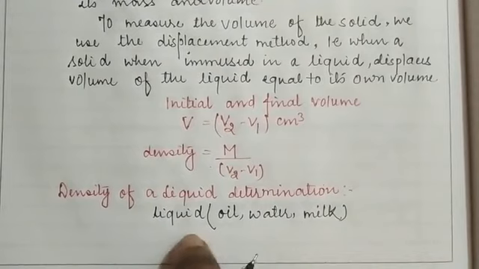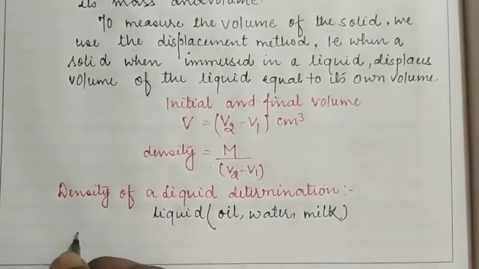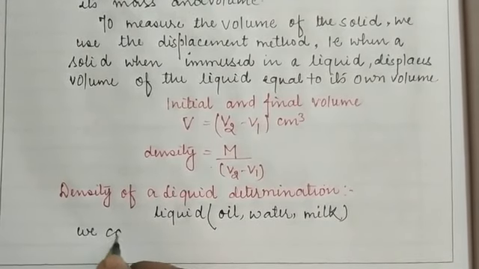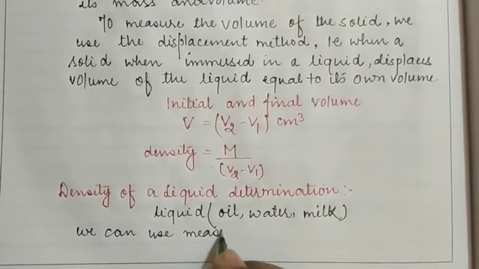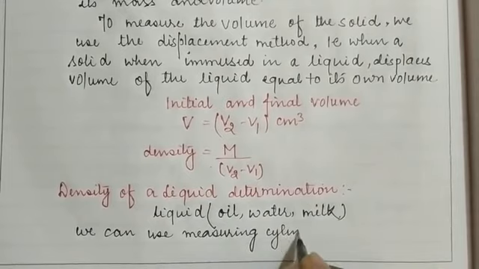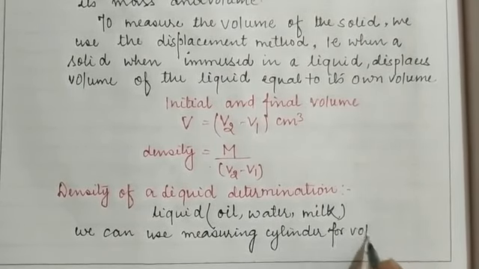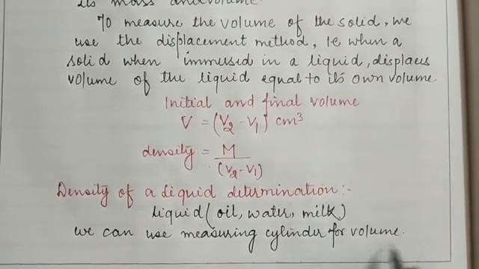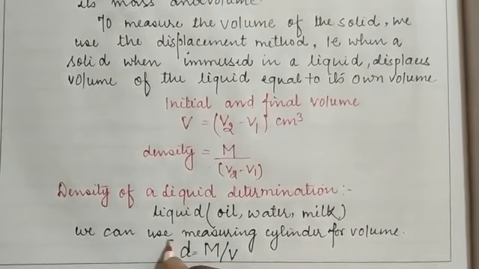In order to calculate its density, we can use the measuring cylinder for volume, and if we have calculated the volume, then with the help of the formula density equals mass per unit volume, we can easily calculate the density of the given liquid.